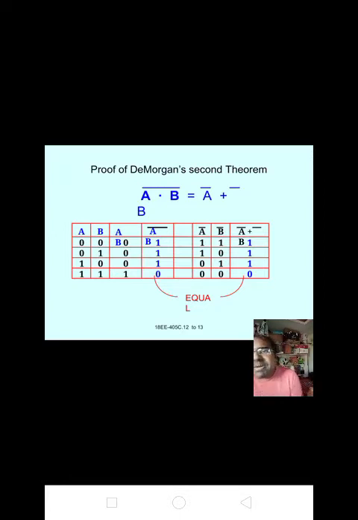Okay. For A bar, the complement of A, 0 means 1, 0 means 1, 1 means 0, 1 means 0. For B bar, the complement of B, 0 means 1, 1 means 0, 0 means 1, 1 means 0. A bar plus B bar is 1, 1, 1, 0. Here LHS equals RHS, that is A dot B whole bar equals A bar plus B bar. It is De Morgan's second law.